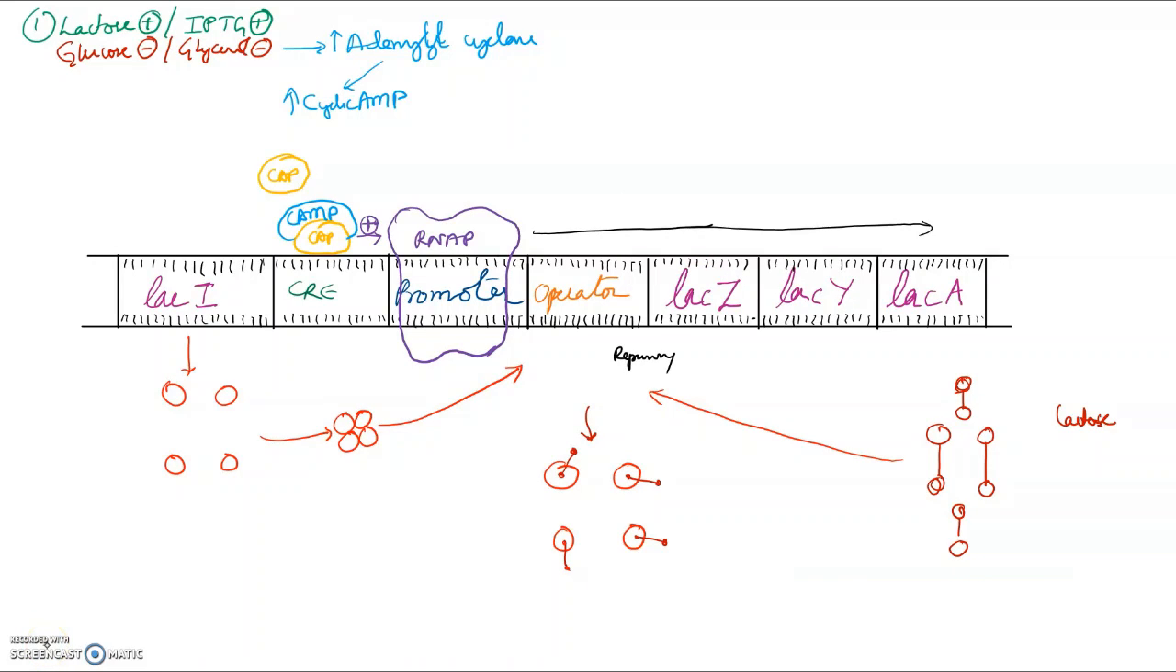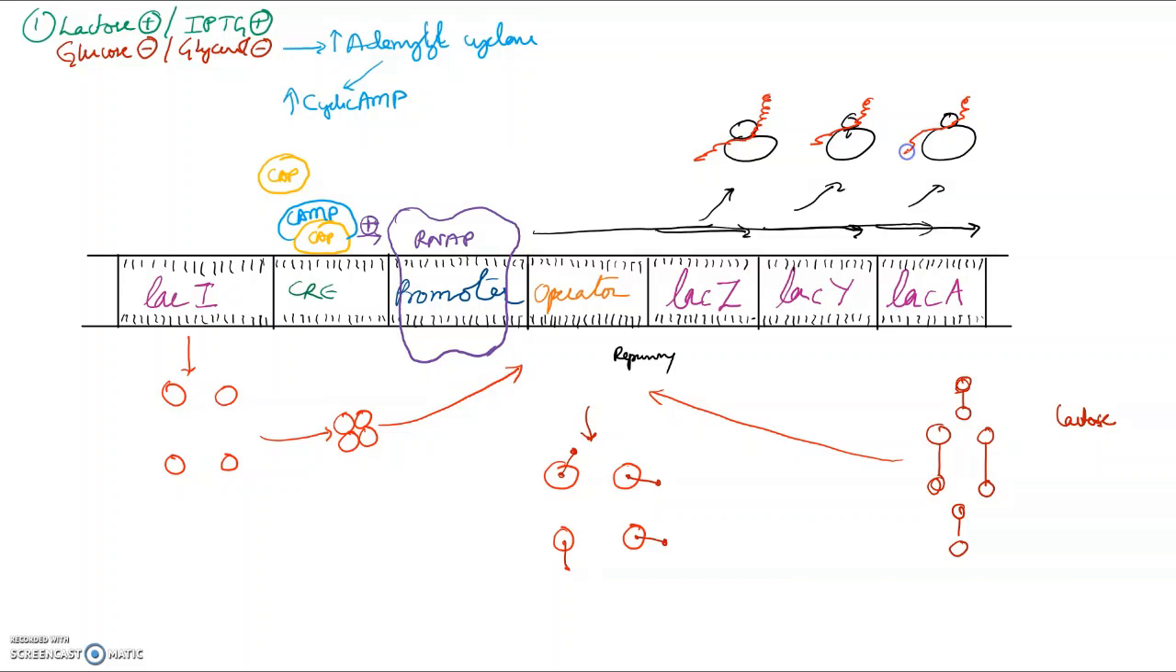So RNA polymerase now becomes free and it will move ahead. It will transcribe the RNA for Lac Z, Lac Y, and Lac A. Okay, so these will go to the ribosomes. On the ribosomes, they will produce the protein.